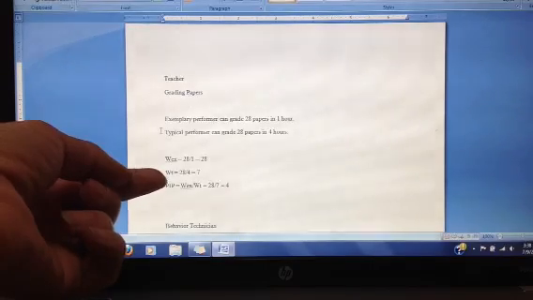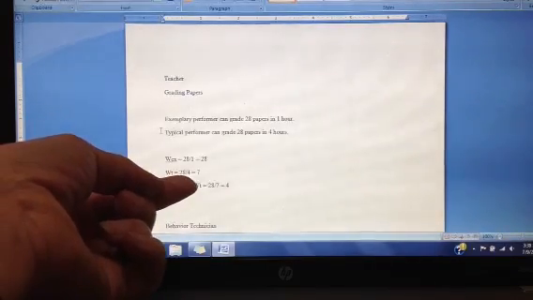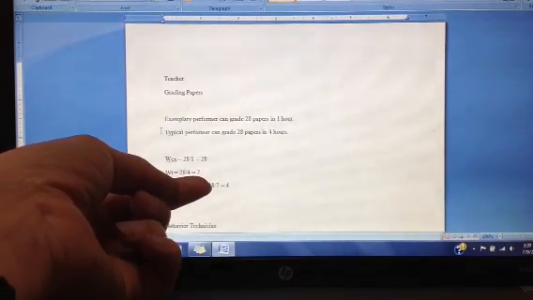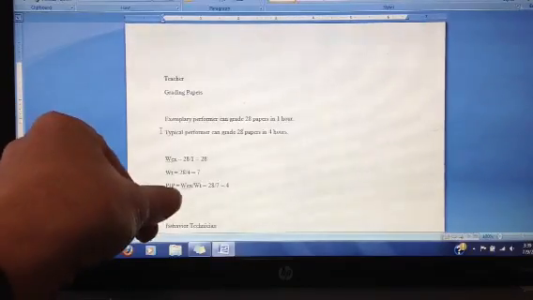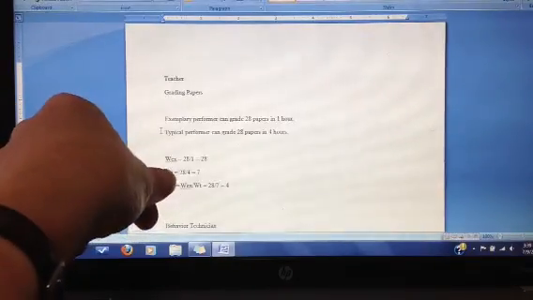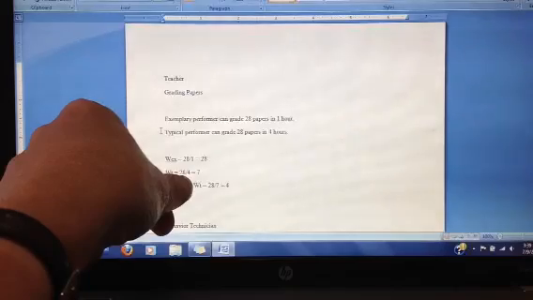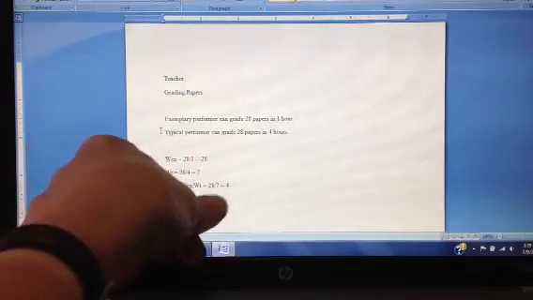For the typical performer, same accomplishment, a longer amount of time, that equates to 7 for the worthy performance of the typical performer. So then to calculate the PIP, we take the worthy performance of the exemplary, we divide by the worthy performance of the typical, which is 28 by 7, and we get 4.